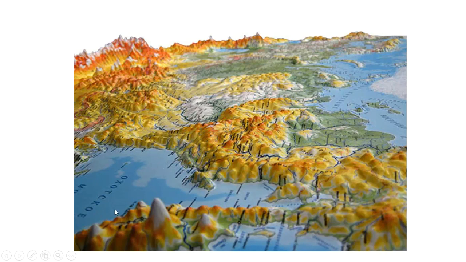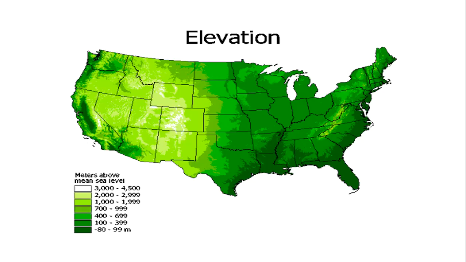This is the sea level. If we go here, it's not so high. You will go up, up, up. Here, we call it the map key. It will tell you how high each land is.